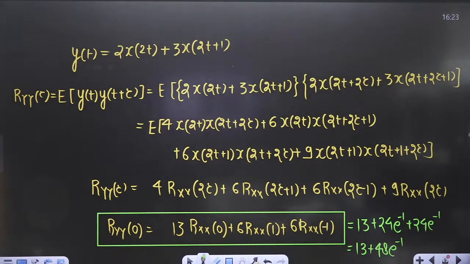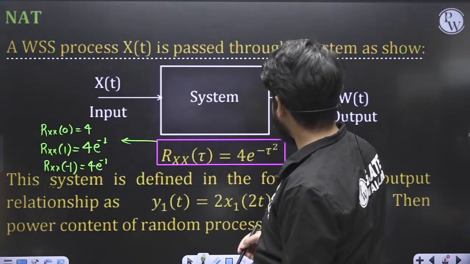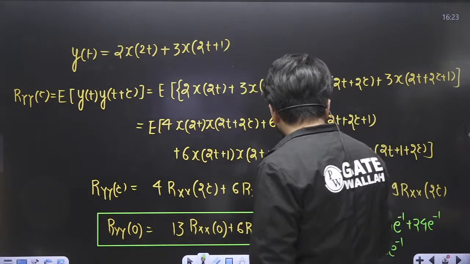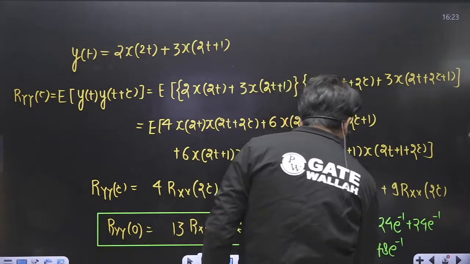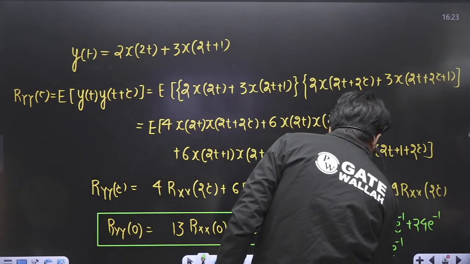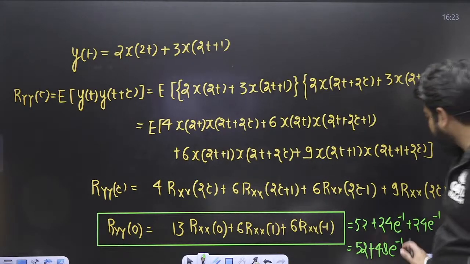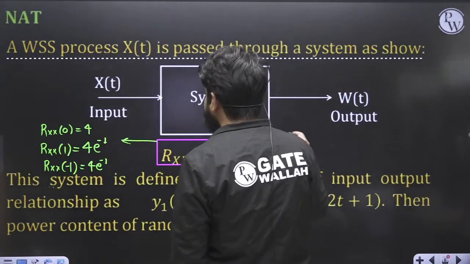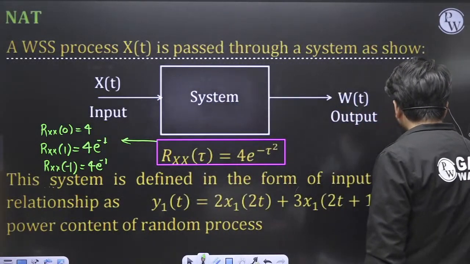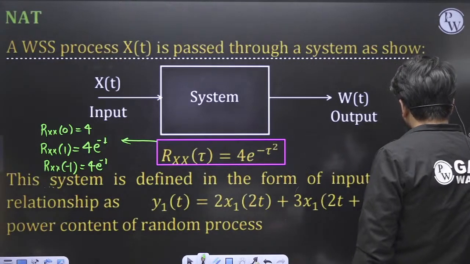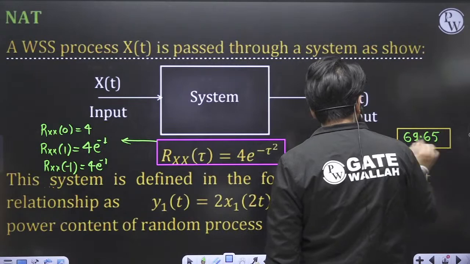So let me also calculate. Instead of 13 you should write 52, because 13 into 4 is 52. And the final answer will be roughly 69.65. So the answer of this question is 69.65, whatever unit you want to assume. Done?